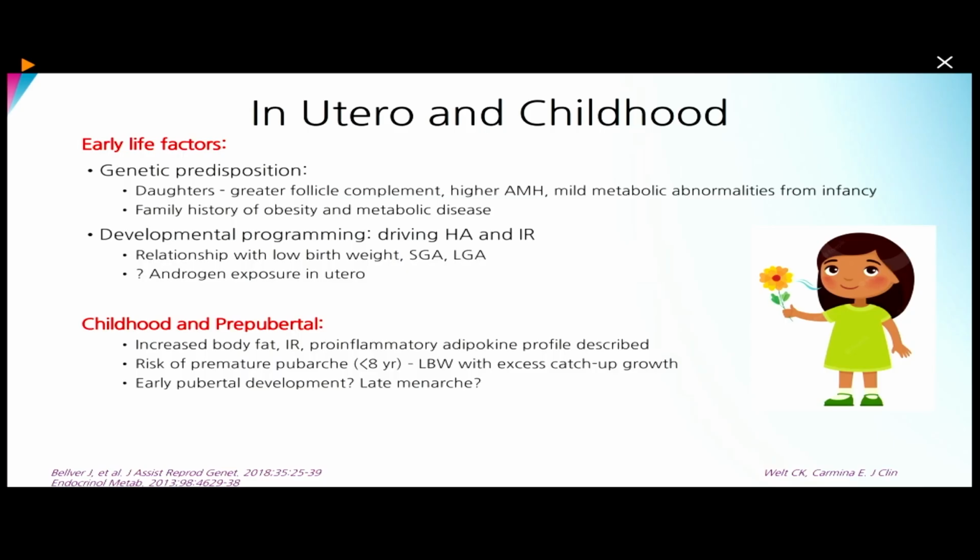If you look at it, the risk of developing PCOS, or the PCOS pathophysiology, starts when a girl child is intrauterine. Just when the child is intrauterine, the genetic predisposition increases the follicular count in the intrauterine girl child, and they have a higher AMH and metabolic abnormalities from infancy itself. There have been various studies on this, but it's beyond the scope of today's discussion. There have been theories where they have proposed androgen exposure in utero as a cause.